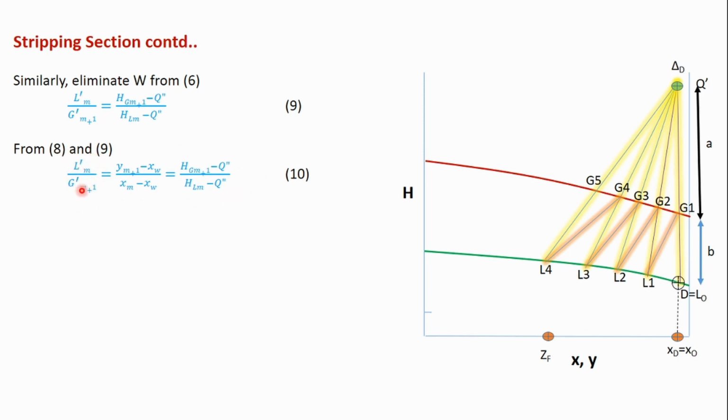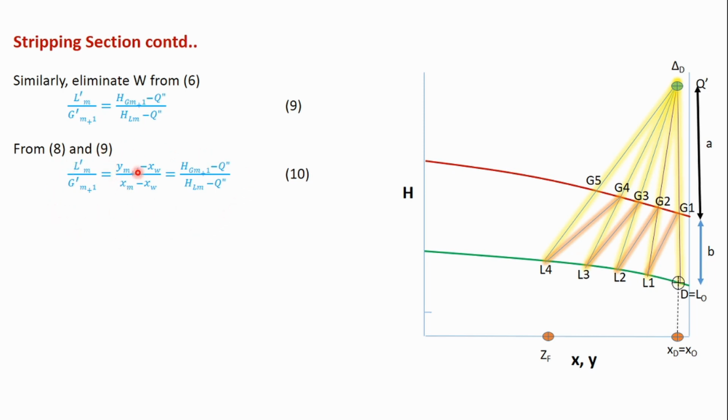L'm by G'm+1 is equal to (ym+1 minus xW) by (xm minus xW), which is equal to (HGm+1 minus Q double dash) by (HLm minus Q double dash). Again, this kind of expression tells us that it can be represented as a straight line.